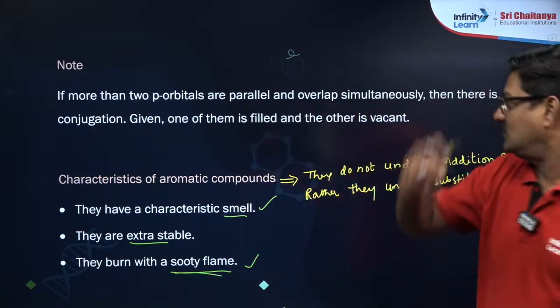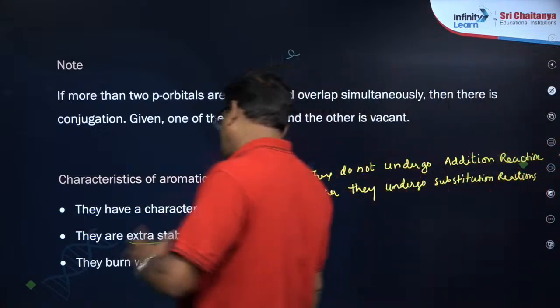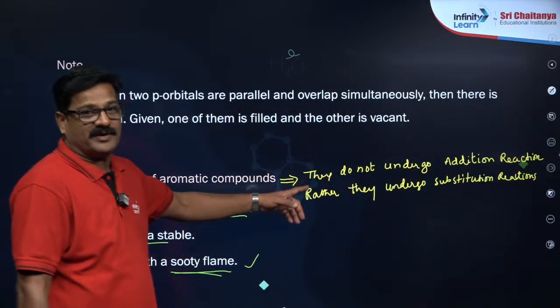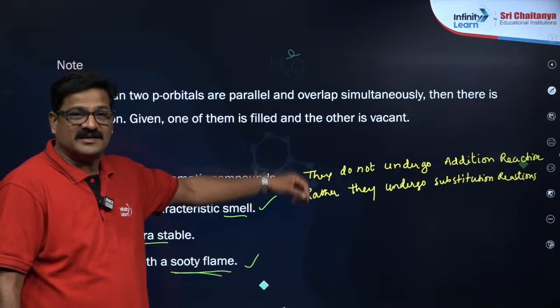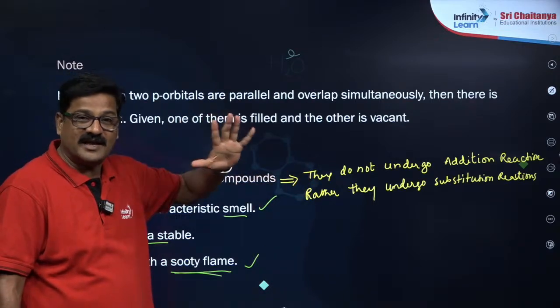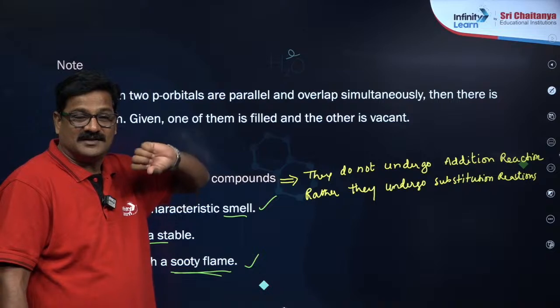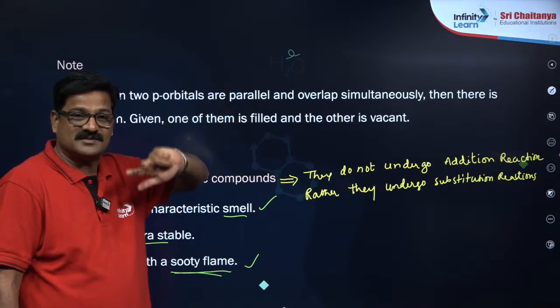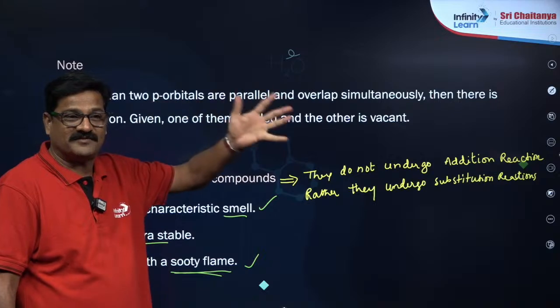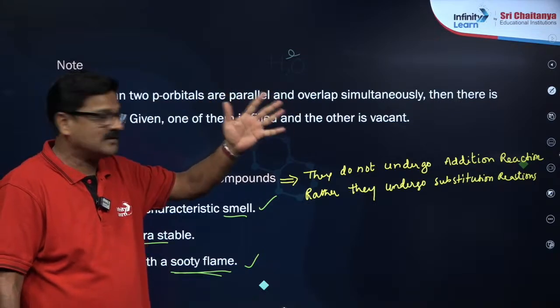Okay, Jai Krishna. Okay, so this is a very important point. They do not react with Baeyer's reagent, rather they react in substitution reactions. There are 5 reactions for benzene: nitration, sulfonation, chlorination or halogenation, Friedel-Crafts alkylation, Friedel-Crafts acylation. 5 golden reactions.